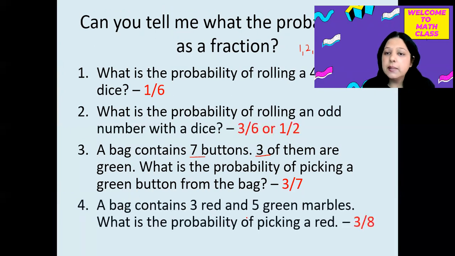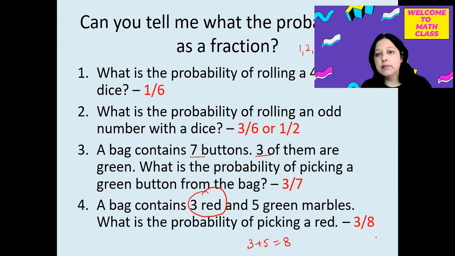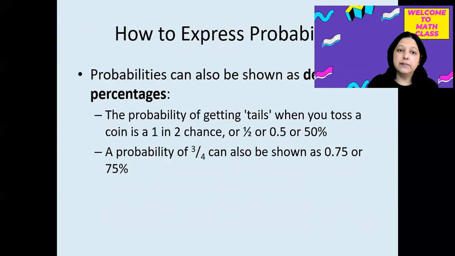And if we have the same type of example in case of marbles, what is the probability of picking a red marble? Since we have 3 red marbles and total marbles 3 plus 5, that is 8, the probability will be 3 by 8. So these are some of the simple examples based on probability. We can also express probability in decimal, and also in percentage.